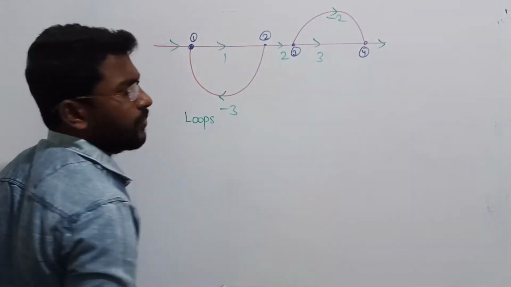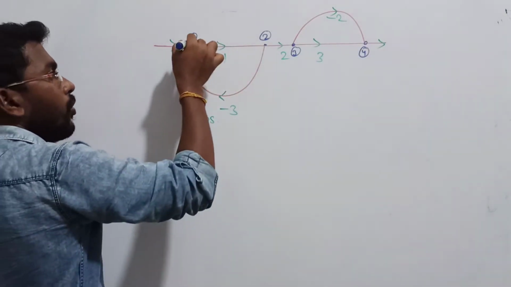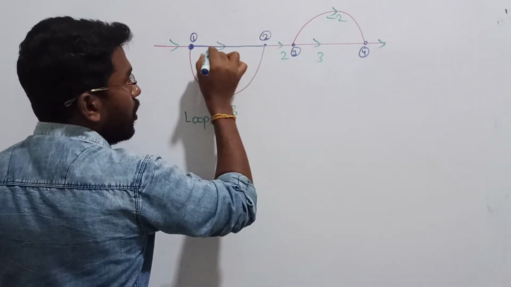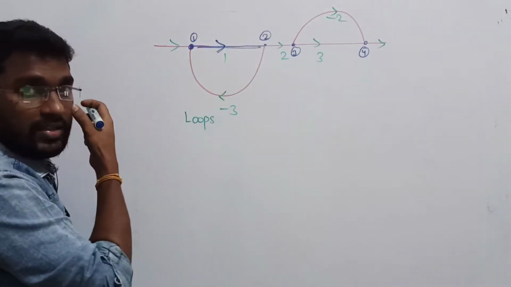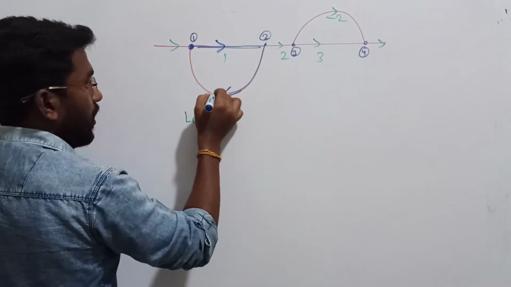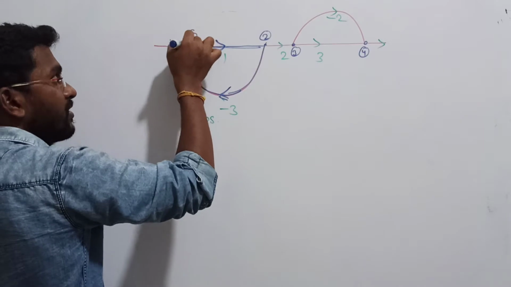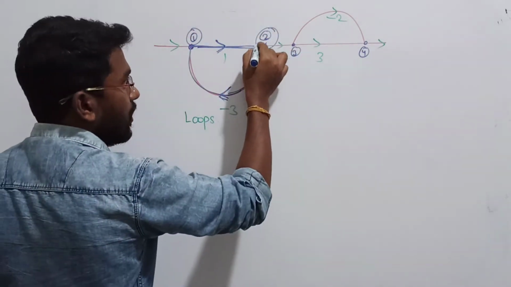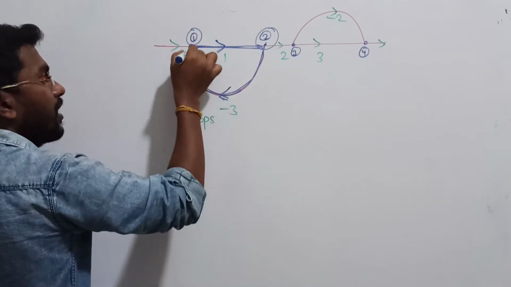Don't think too much, it is just some name that I am giving. Now I am starting from node 1, crossing like this and just going. You can go like this because the arrow mark is given in this direction. I can come here also because the arrow mark is given like this. Again, I am reaching this. I am starting at node 1, crossing node 2 once, and then I am getting back in this way. Again, I am reaching this same point.